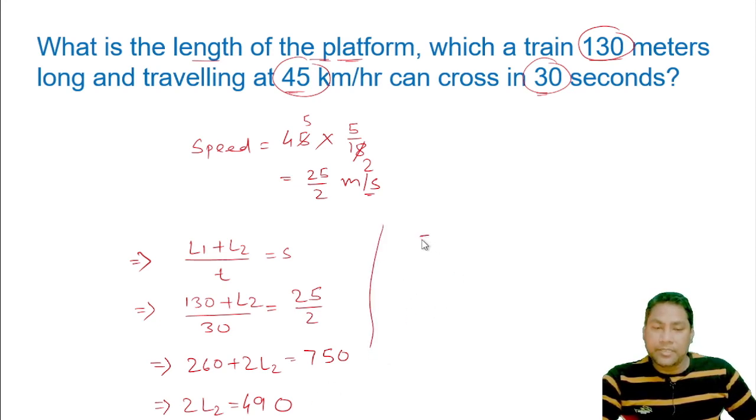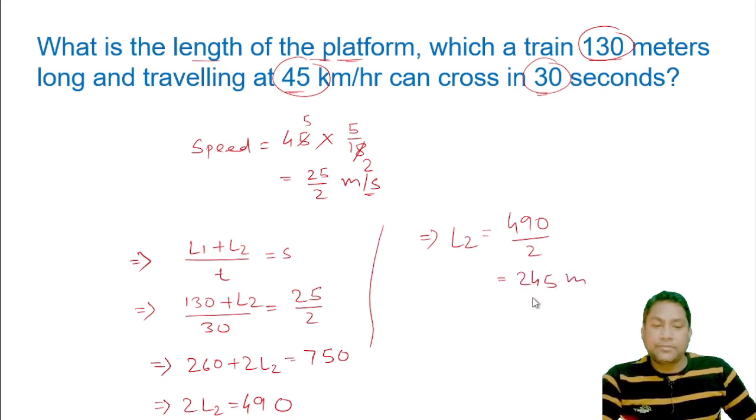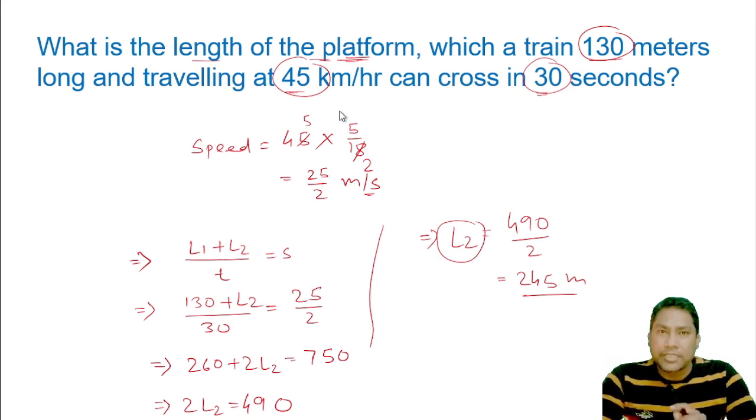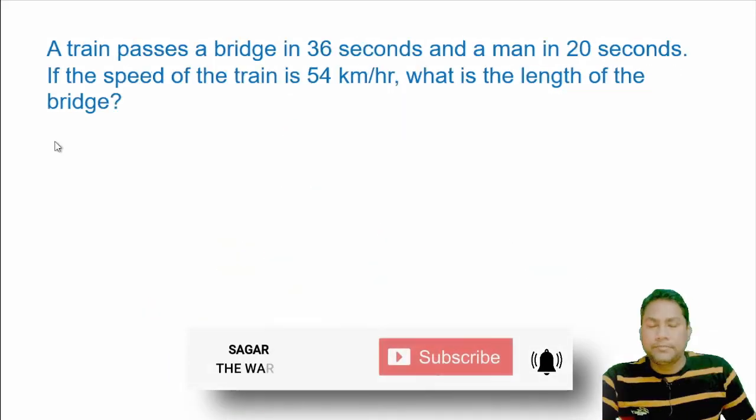Now we'll calculate the value of L2. 490 divided by 2, that will become 245 meters. This is L2. L2 means length of the platform. So friend, this is the method to take out the length of the platform.